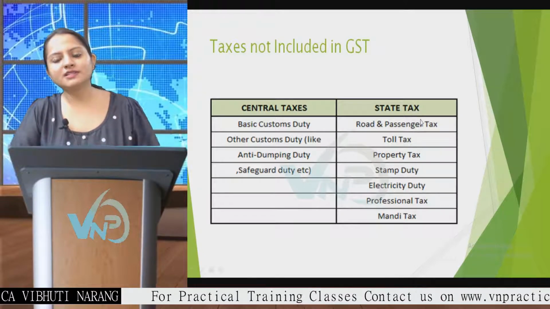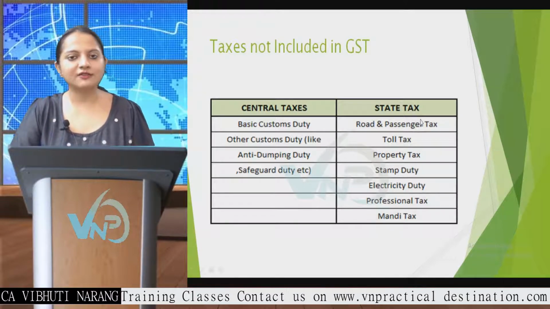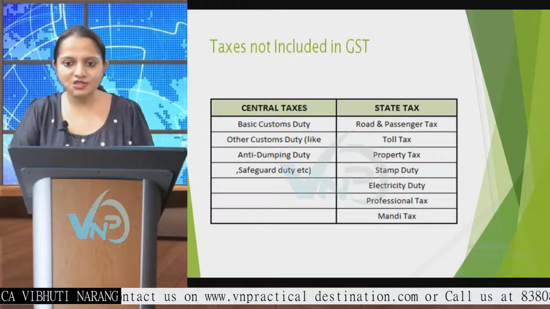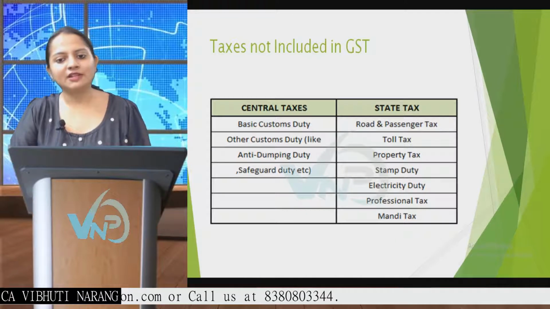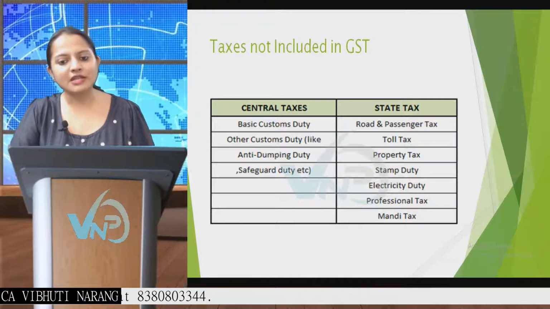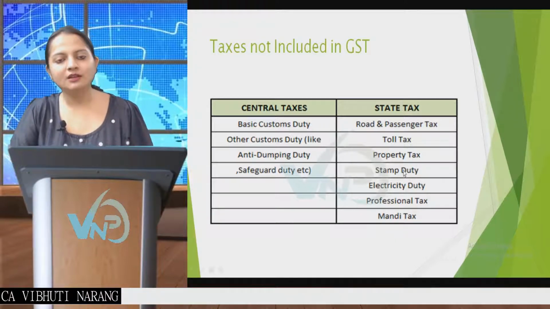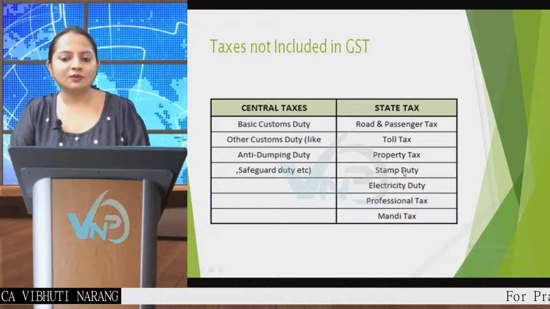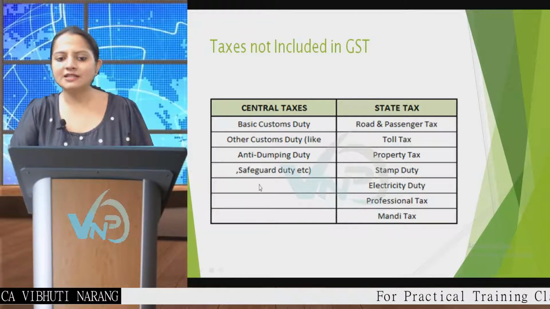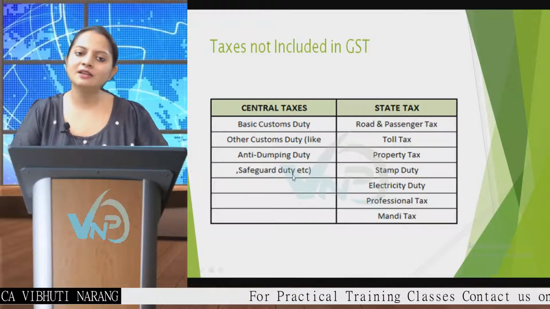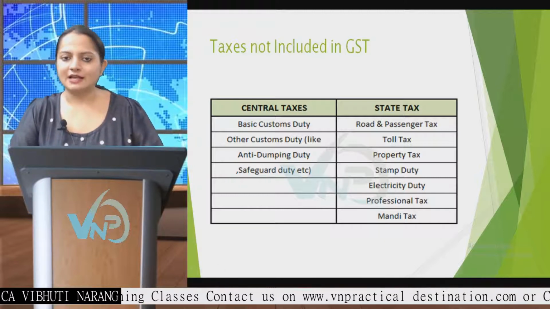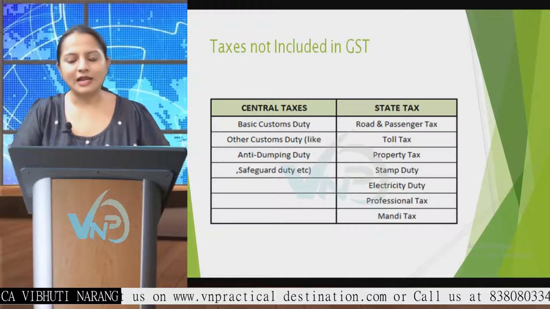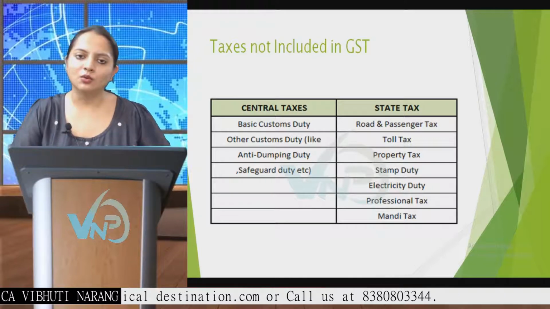If we talk about the state tax, whenever we purchase a car, we have to pay a road tax or a passenger tax. Besides that, when we have intercity traveling, we pay toll tax. Then when we purchase a property, we pay stamp duty. For the maintenance of property, annually you need to pay property tax. So these taxes are still being levied. That means after the implementation of GST, these taxes are not being subsumed and they are applicable in their own positions.